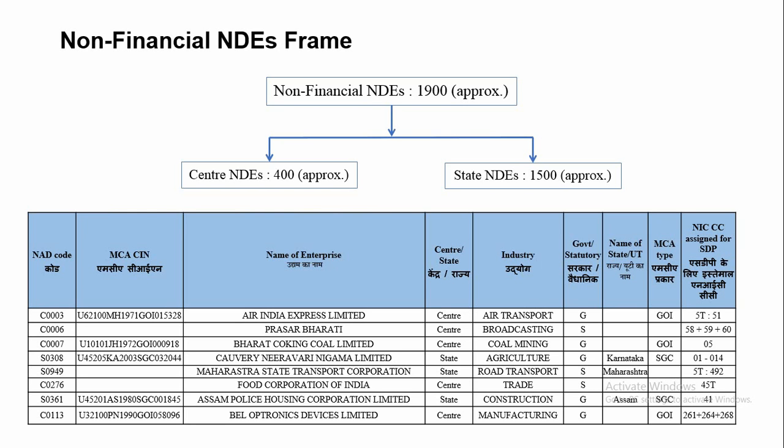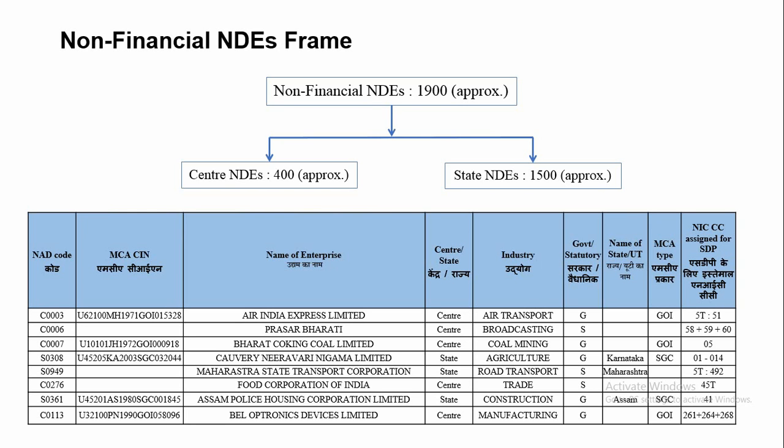Preparation of the frame comprises a few steps: first collecting the prerequisite details from the respective regulatory authorities, then identifying the major activity of the enterprises, like whether it is a financial enterprise or non-financial enterprise, and then preparing further details for each ND unit to make a uniform structure as given in this slide for the frame of non-financial NDs.